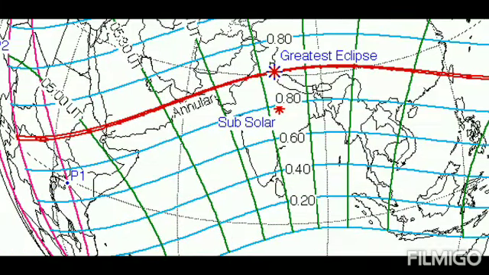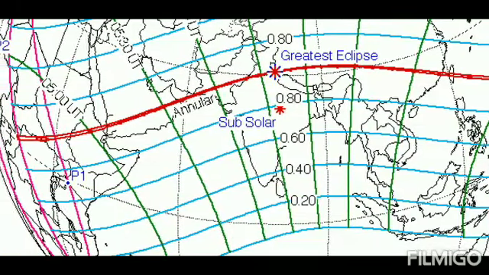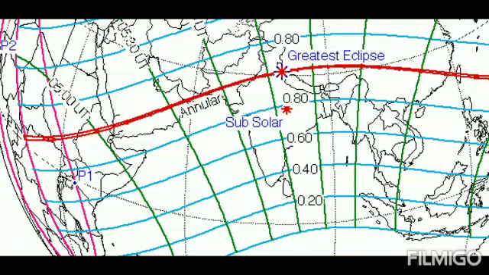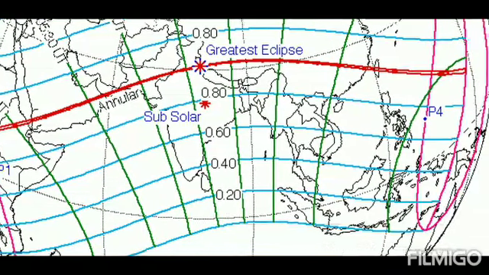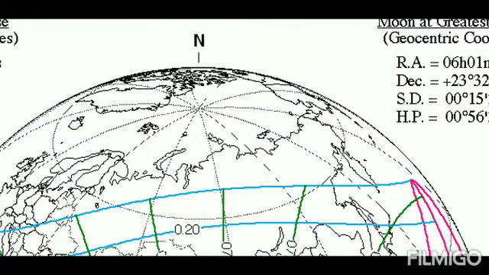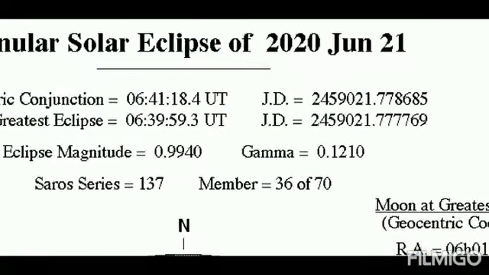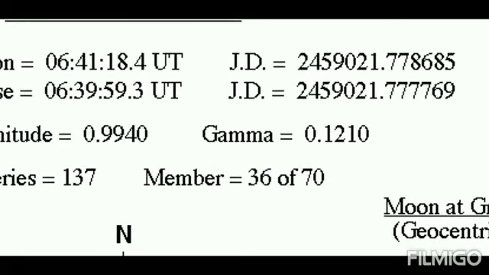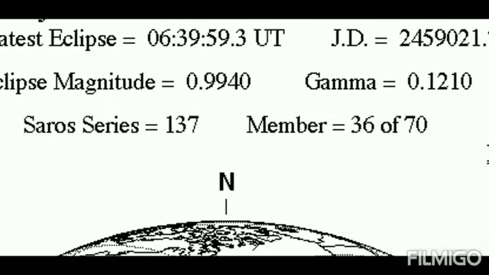The main red line called the annular is always north of the equator, as we can see. So that means the gamma of the eclipse is not 0, it is more than 0, it is 0.121. This indicates how far northwards the annulus or the totality or the umbra of the Moon is at the time of the greatest eclipse.